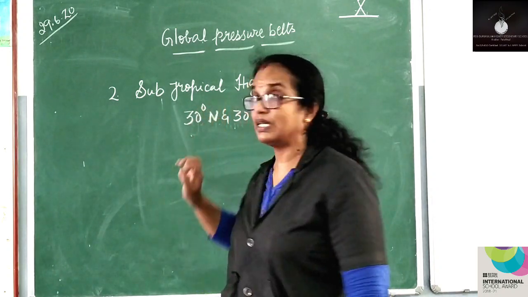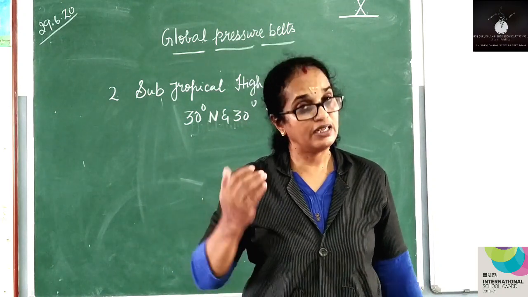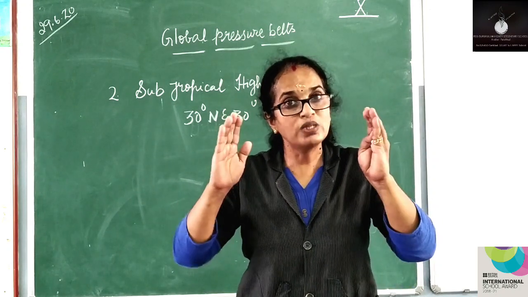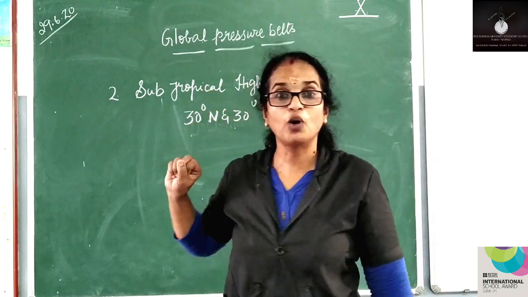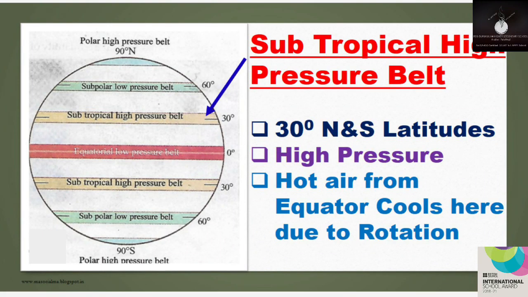So what is the subtropical high pressure belt? It is found between 30 degrees north and 30 degrees south, and hot air from the equatorial low pressure rises up, cools gradually and subsides in the subtropical high pressure due to rotation of the earth. So high pressure is felt.